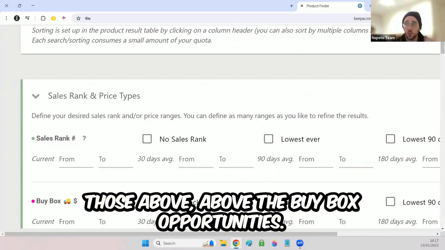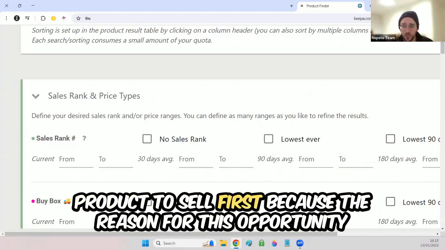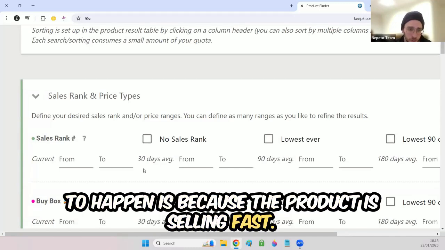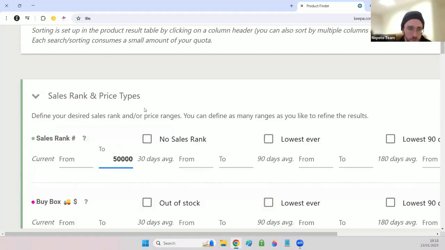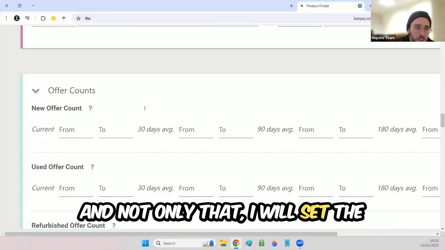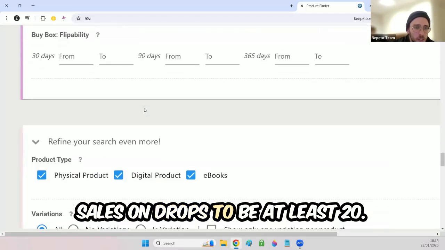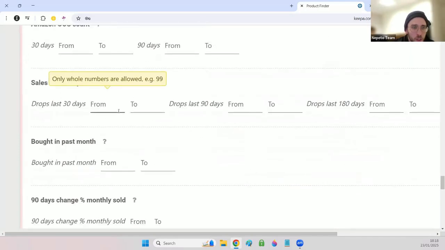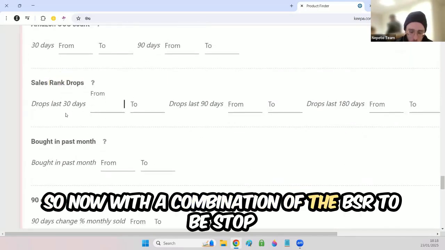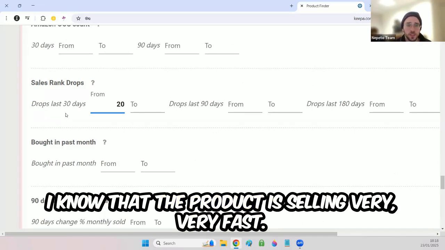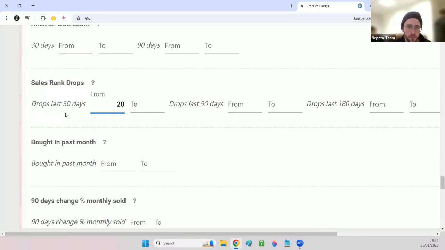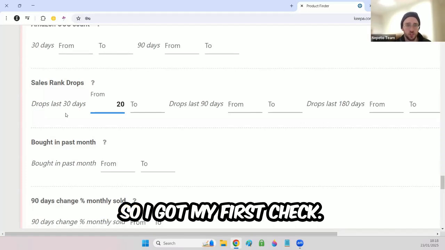Those above the buy box opportunities. First of all, I need a product that sells fast, because the reason for this opportunity to happen is that the product is selling fast. So I will set the sales rank to be very low, top 50,000, and I will set the sales rank drops to be at least 20. With a combination of the BSR being top 50,000 and the sales rank drops being at least 20, I know that the product is selling very, very fast. So I got my first check.